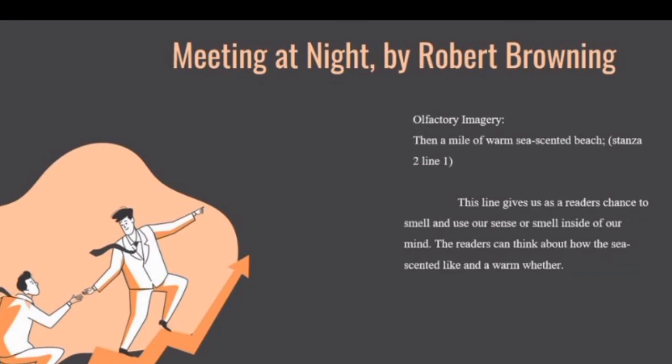And next is olfactory imagery. Then a mile of warm sea-scented beach. This line gives us as readers a chance to smell and use our sense of smell inside our mind. The readers can think about how the sea scent is like in warm weather.